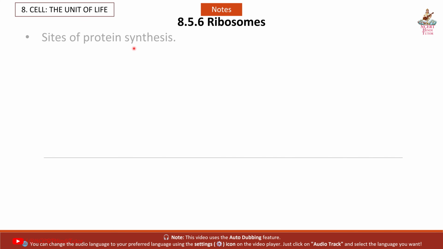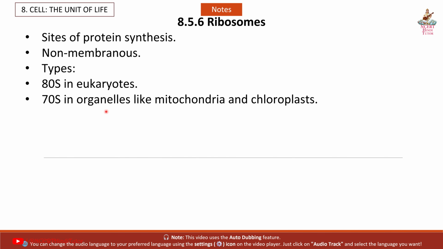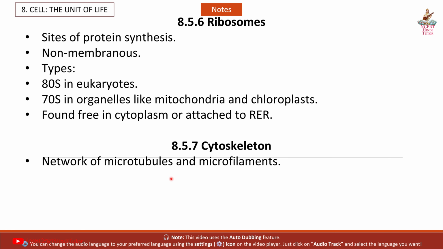8.5.6 Ribosomes, sites of protein synthesis, non-membranous, types: 80S in eukaryotes, 70S in organelles like mitochondria and chloroplast, found free in cytoplasm or attached to RER. 8.5.7 Cytoskeleton, network of microtubules and microfilaments.